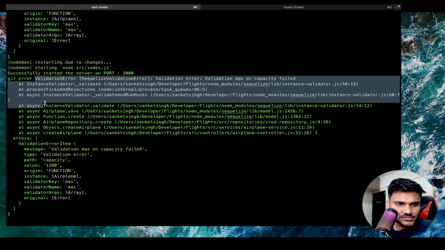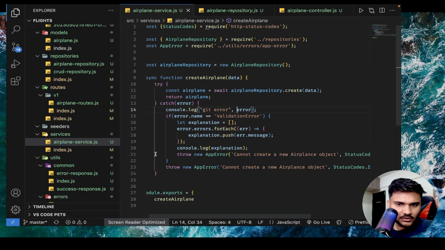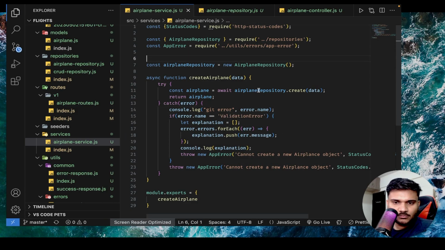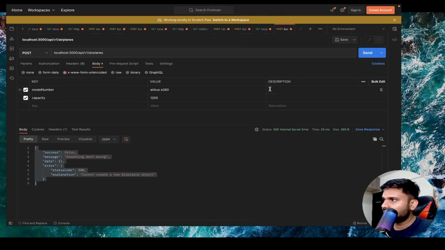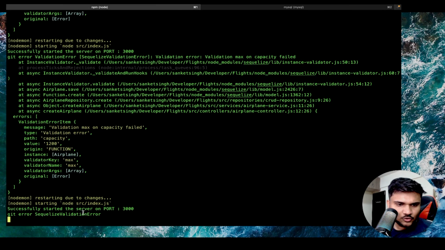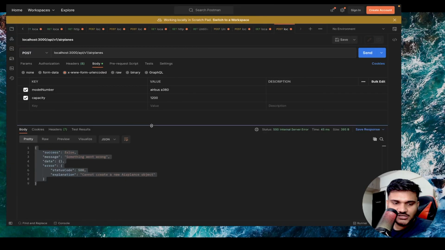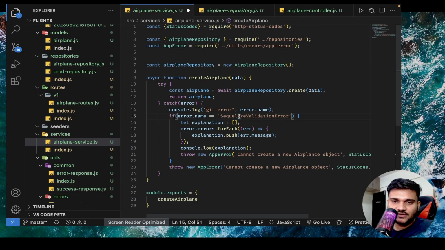Got error. Okay, validation error is getting printed, but I'm not printing the array. Let's see what the error.name property is. Maybe I'm writing the wrong spelling. Oh, it's SequelizeValidationError. It's not ValidationError, it is SequelizeValidationError.